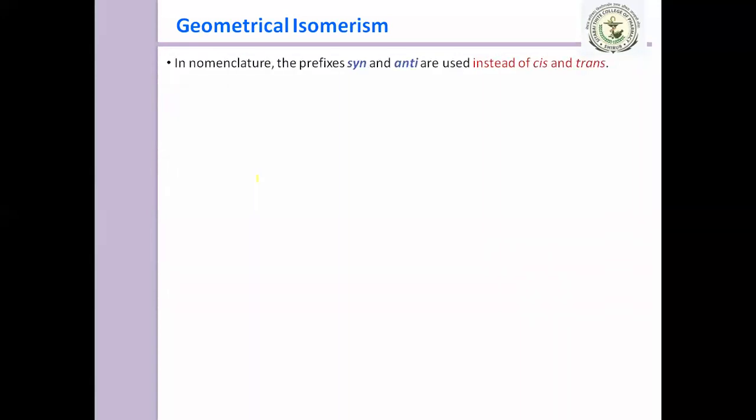So here we just consider the example. In nomenclature the prefixes syn and anti are used instead of cis and trans.